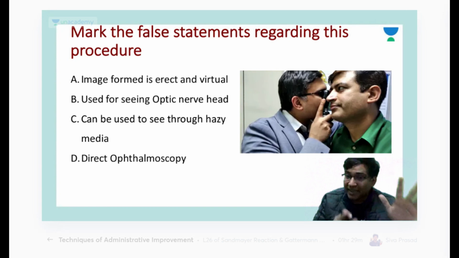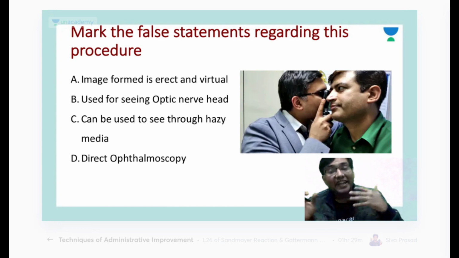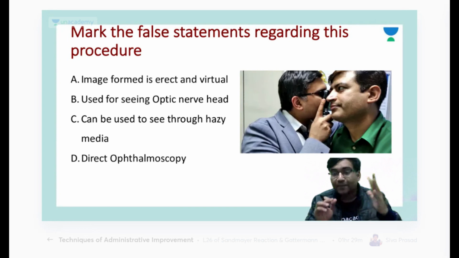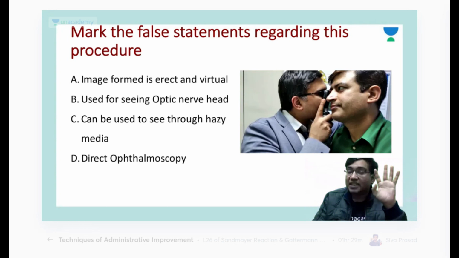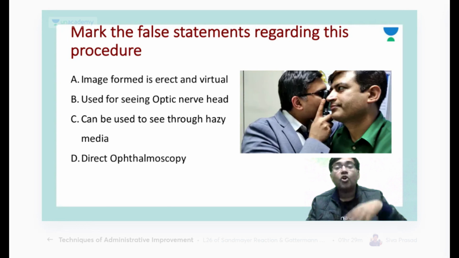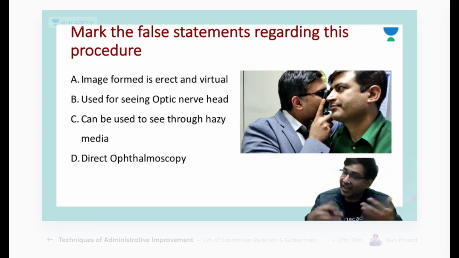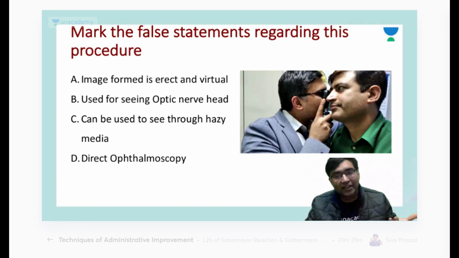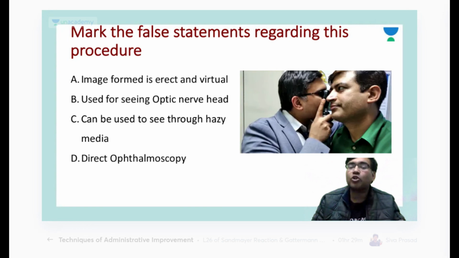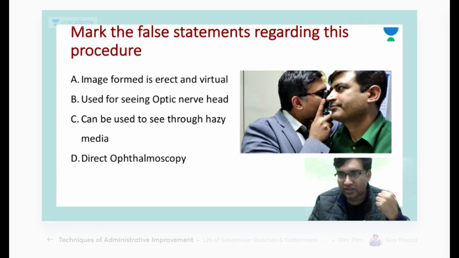When the patient is dilated, I use indirect ophthalmoscopy. So cycloplegia is not required for direct ophthalmoscopy or slit lamp examination with 90D. If you get a cycloplegia, that is well and good, but if you do not have it, you can still go for a direct ophthalmoscopy.